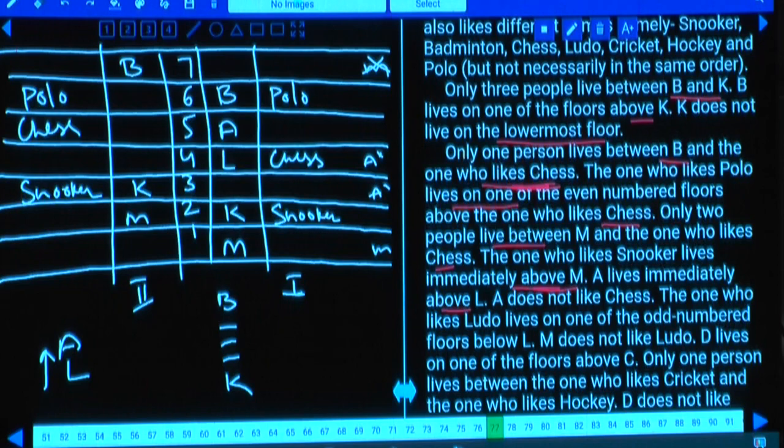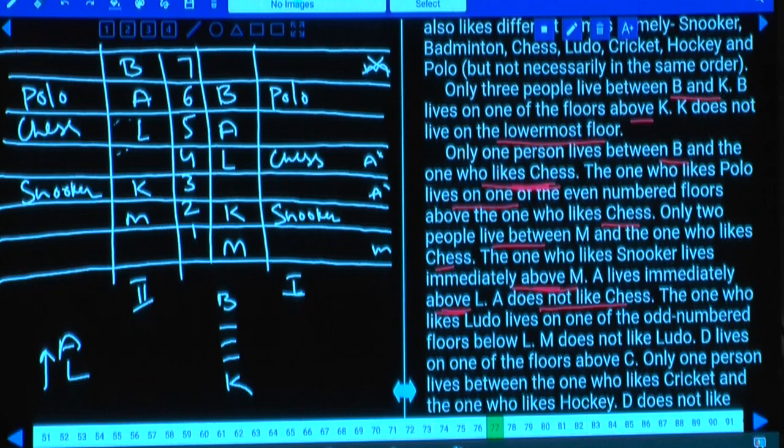And coming to case 2, A and L. A cannot be at this place, A cannot be here as well. Hence A must be at this place and L will be here. Clear now? Now we are able to fix this as well, B, A and L. A lives immediately above L, and A does not like chess.